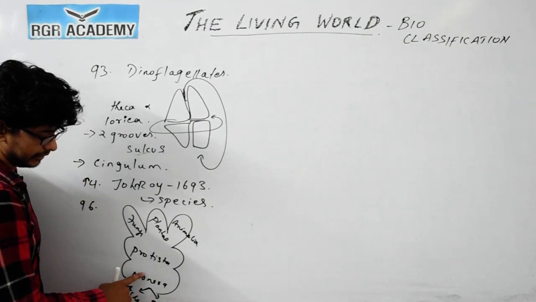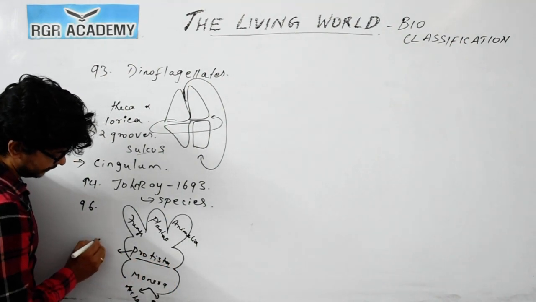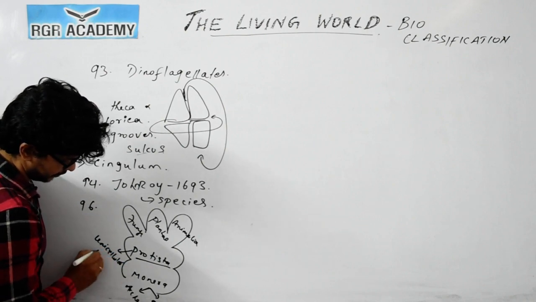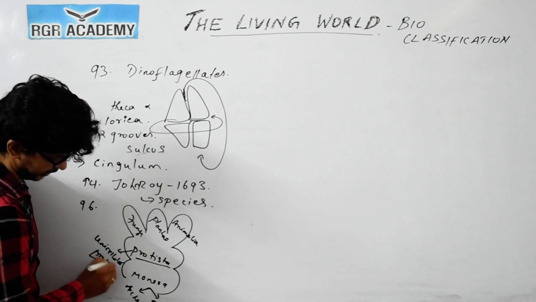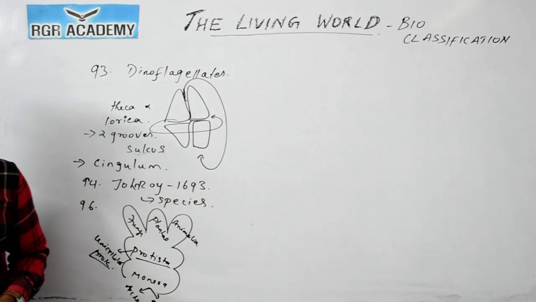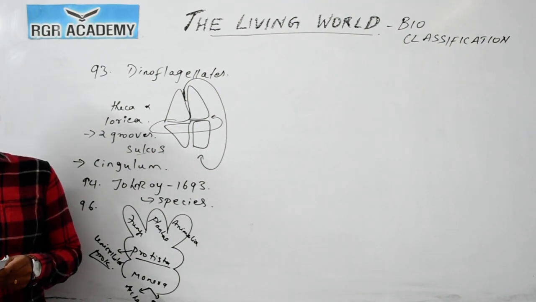Archaebacteria and Eubacteria. And coming to this part, the Protista are unicellular prokaryotes. So Protista is the correct answer for this particular question. So question number 96, option 3 is the correct answer.